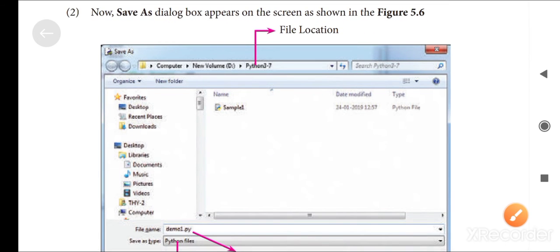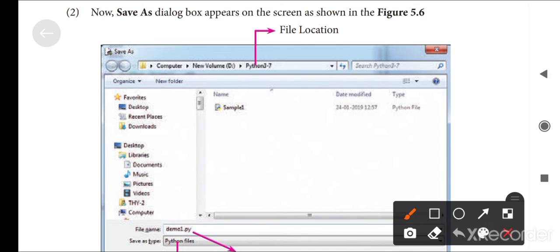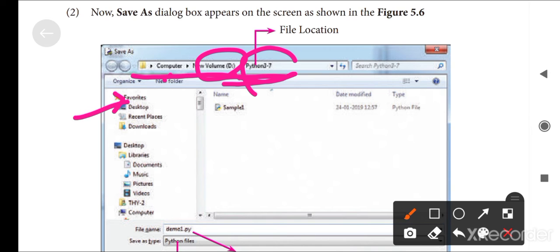This is the Save As dialog box. Okay, this window will be opened, and can you see this line? This is the file opening source of your particular document. If you select desktop, it will appear here as Desktop. After that, we can select another one, and in this place the folder name will appear. After that, the document name appears.